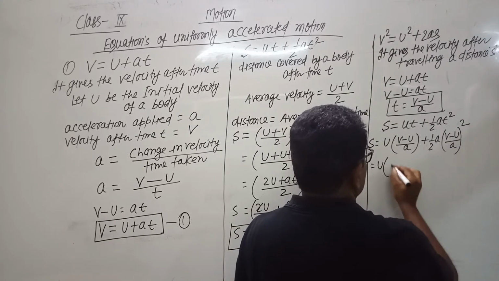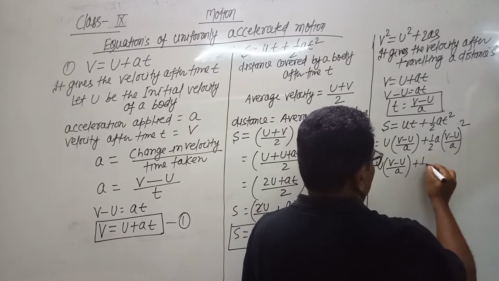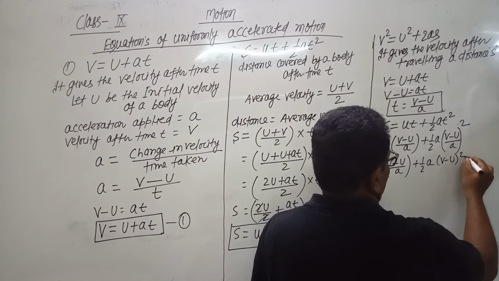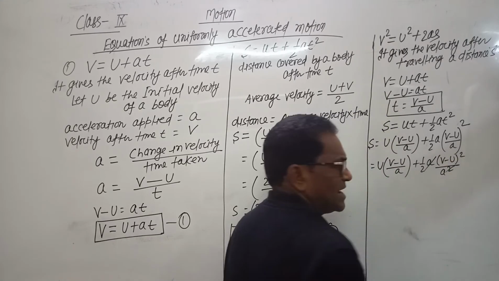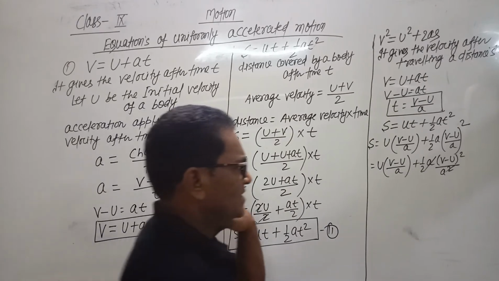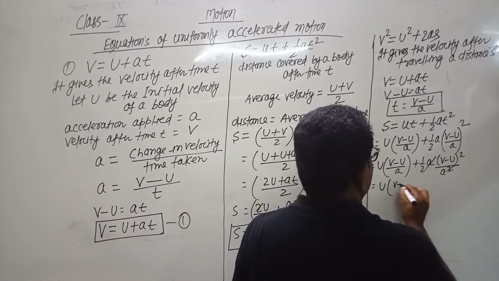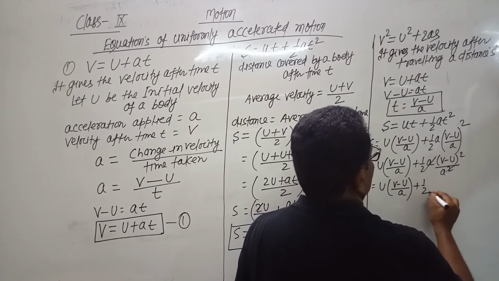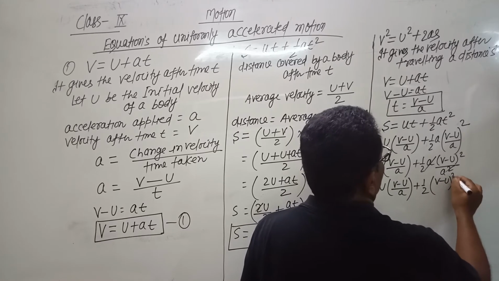So it gives u into v minus u by a plus 1 by 2 a, and this is written as v minus u the whole square upon a square. a and a get cancelled, and it remains u into v minus u by a plus 1 by 2, and also v minus u the whole square by a.